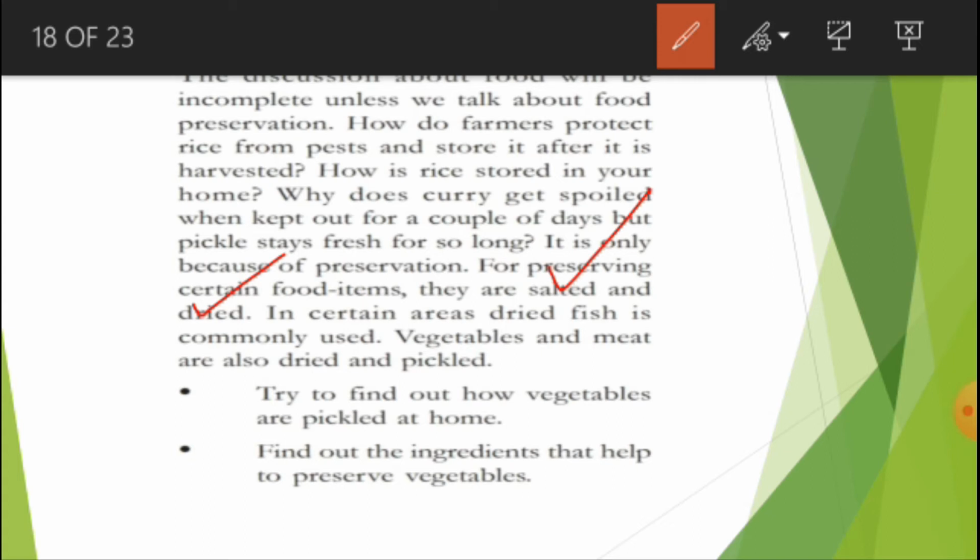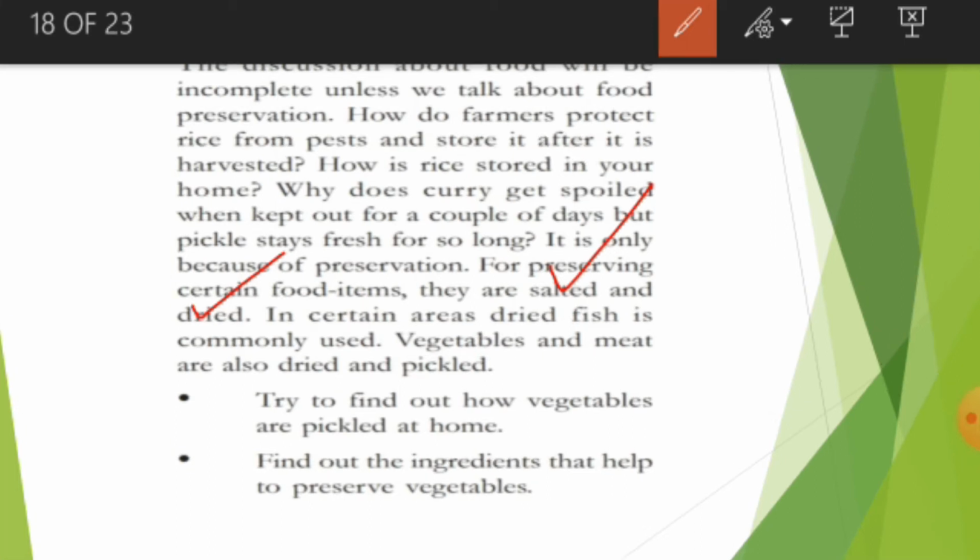By discussing pickles again and again, many kids have found out the difference between sambar and pickle. You see the sambar has more water and less oil. The pickle has more oil and less water, and more salt is present in the pickles, less salt in the sambar. So if you add less water, more oil and more salt, you can store for many days and many months. If you add more water, less salt and less oil, then the food material will be easily spoiled.